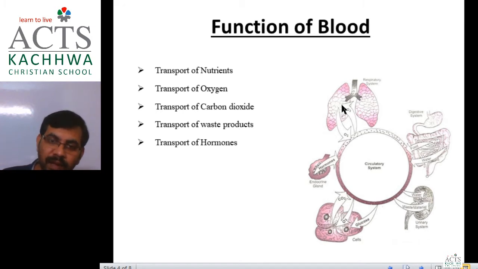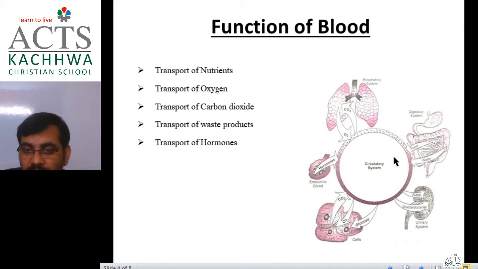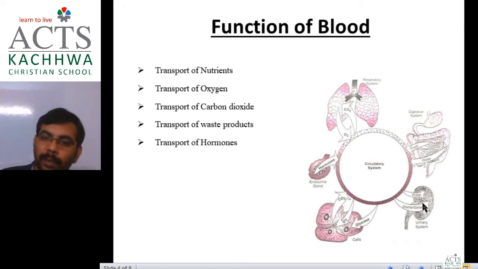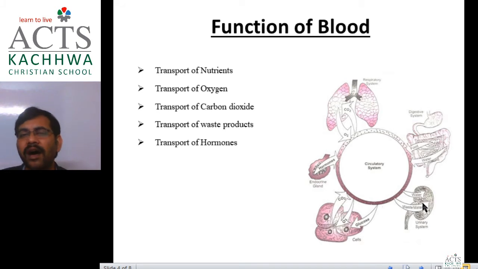Food, the glucose or water absorbed from the intestine, is transported to the tissue fluid, and waste products are transported to the kidney. The kidney helps excrete these waste products from the body. In this way, transportation of different materials inside our body takes place with the help of blood.